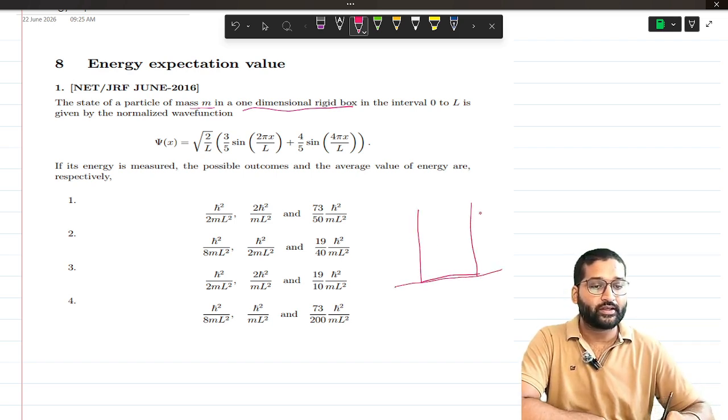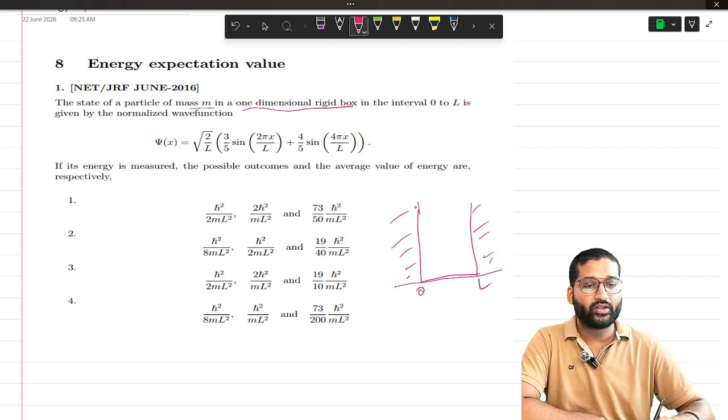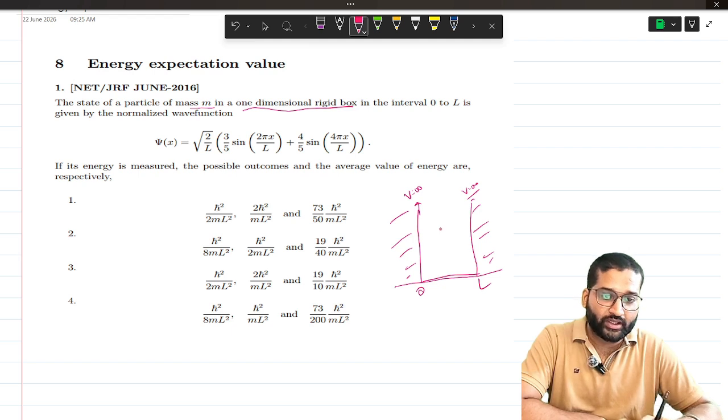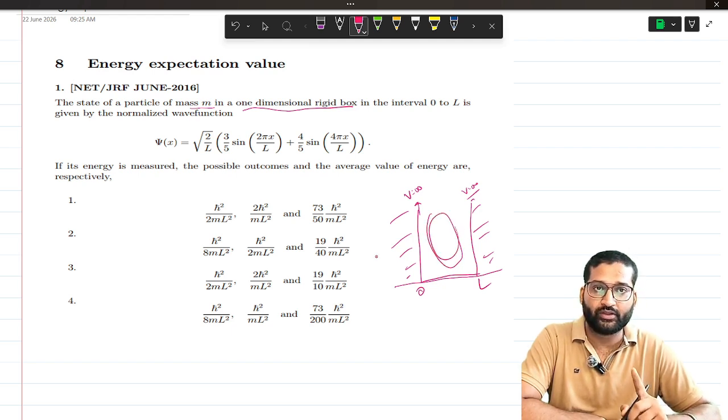This part is going to be rigid. This is 0, this is L, and the potential outside is going to be infinity. So the particle is in this area, a one-dimensional infinite box or rigid box.